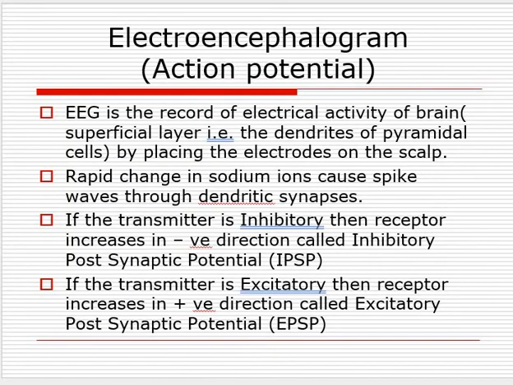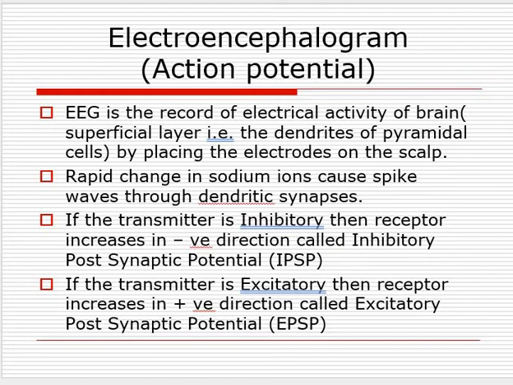Electroencephalogram, EEG, is the recording of the electrical activity from the scalp, using the placement of electrodes on the scalp. If the transmitter is inhibitory, then the receptor increases in the negative direction.